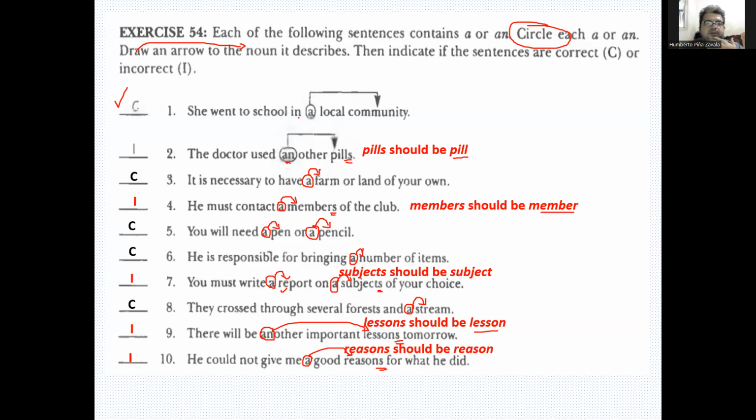So remember, we never use a and an with plural countable nouns, right? We use a when the next word starts with a consonant sound, and we use an when the next word starts with a vowel sound. So that's it.